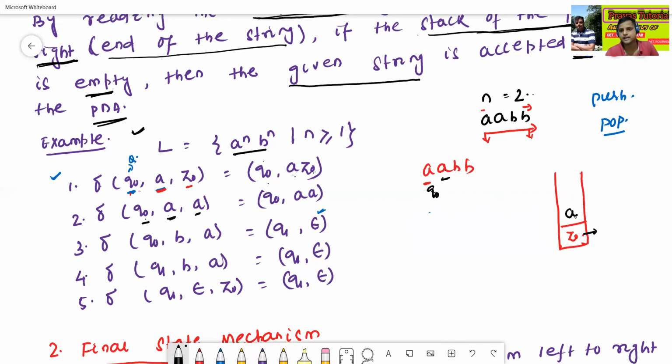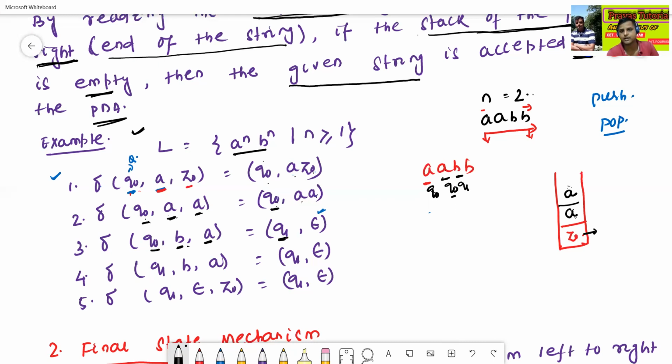Q0 reads A, and the top of the stack is A. So it goes to state Q0, and A means it will push A again. Next, Q0 reads B. Q0 reads B, and the top of the stack is A. So then it goes to state Q1.